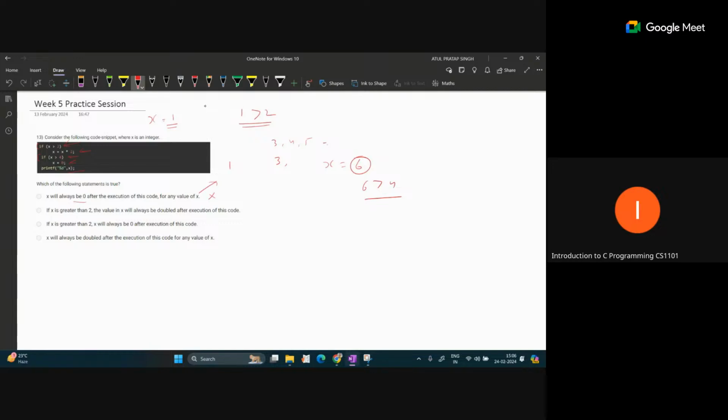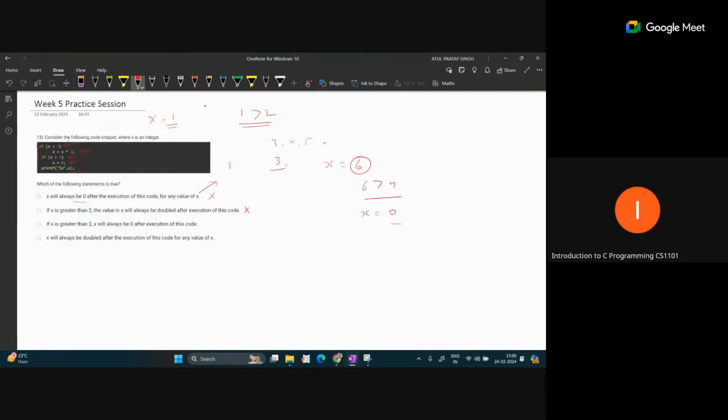At this time we are changing this value, x equal to 0, and finally we are printing this, so our output will be 0 in this case. But it is saying that x will always be doubled after execution of this code. So after execution of this code, x will be doubled, but this is not true. We are giving 3, but we are getting 0 in the output. So this statement is also not true.